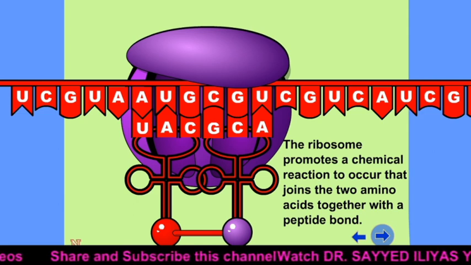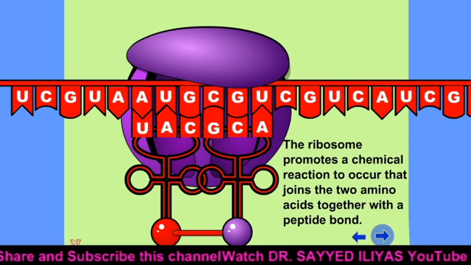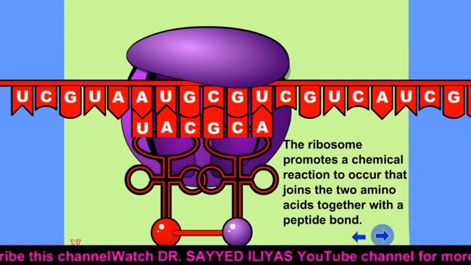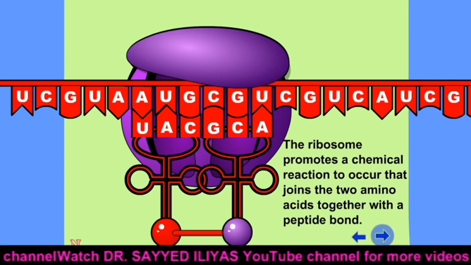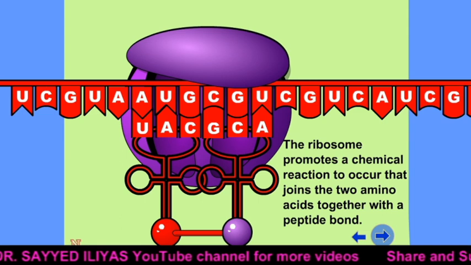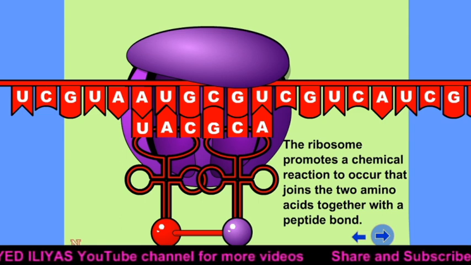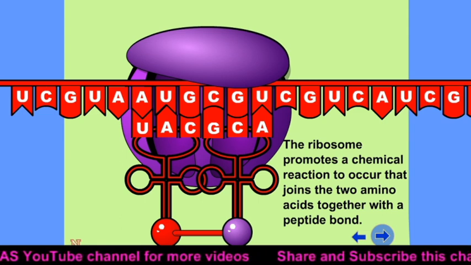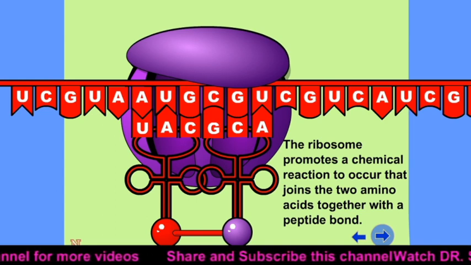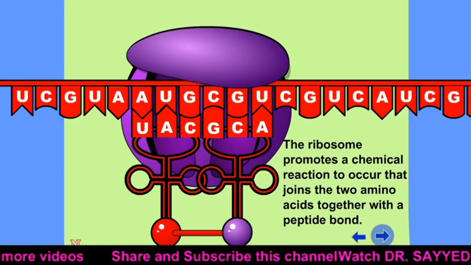The ribosome promotes a chemical reaction that joins the 2 amino acids together with the help of a peptide bond. So the bonding between 2 amino acids is called a peptide bond. So the ribosome promotes a chemical reaction, as a result of which a peptide bond forms between these 2 amino acids, and likewise this chain continues.